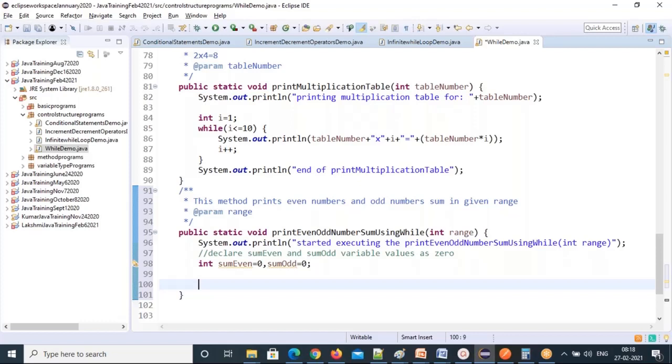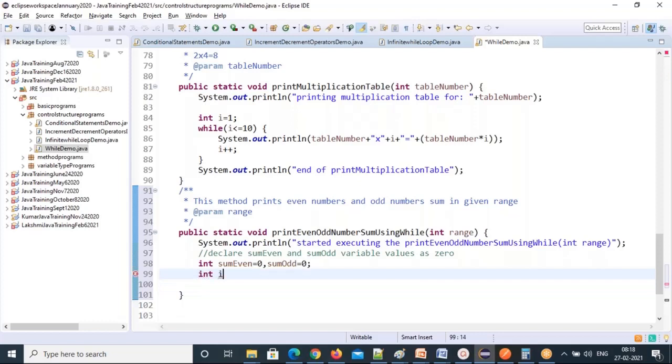The one example given there, combinedly I'm taking. Here I'm separating. I want even numbers sum and odd numbers sum separately, but there we combinedly calculated. That is sum. Any number whole sum I want. That's that example. So this one is different.